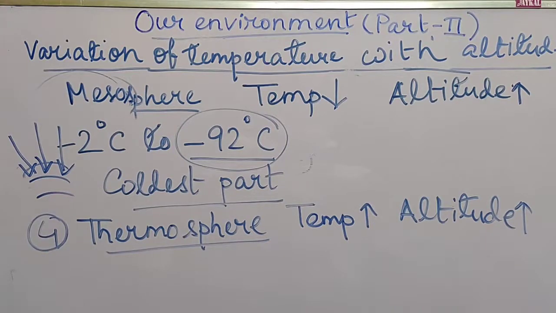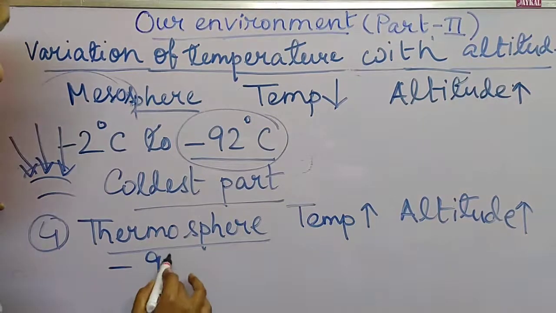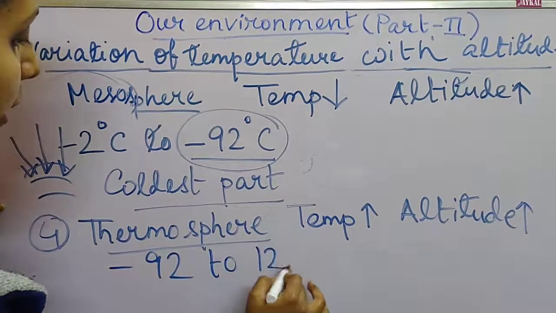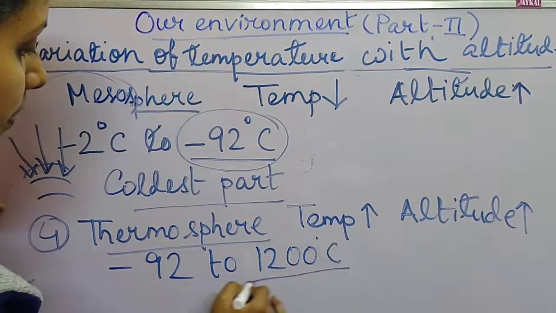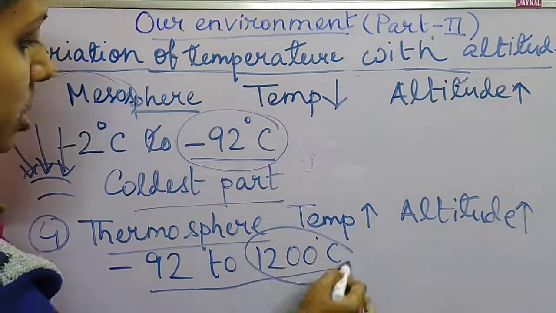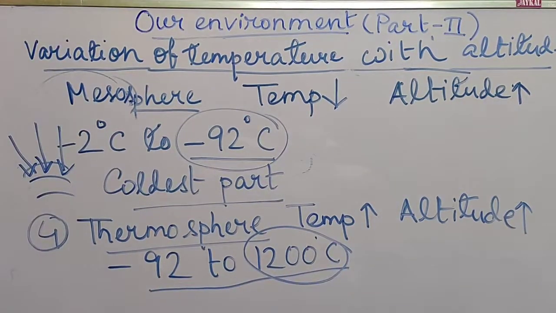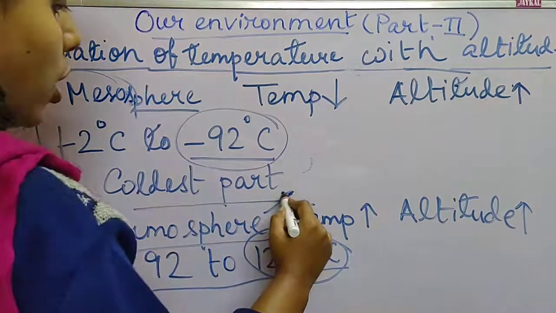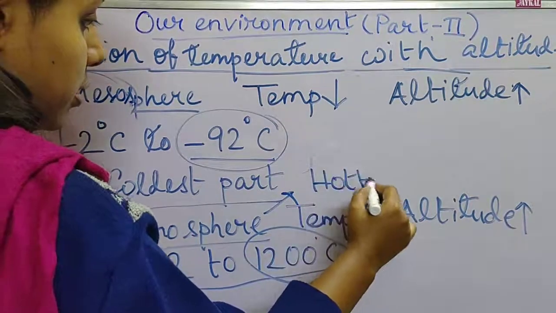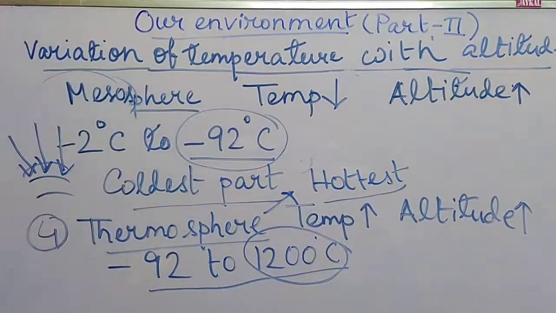The temperature goes from about -92 to 1200 degrees Celsius. This is the highest temperature in the atmosphere, and that's why the thermosphere is called the hottest part of the atmosphere.